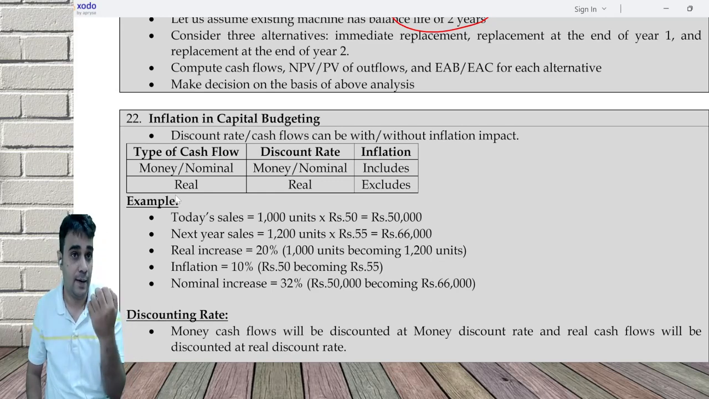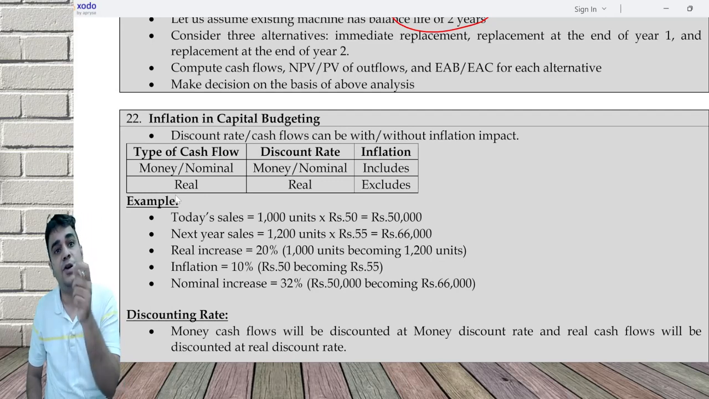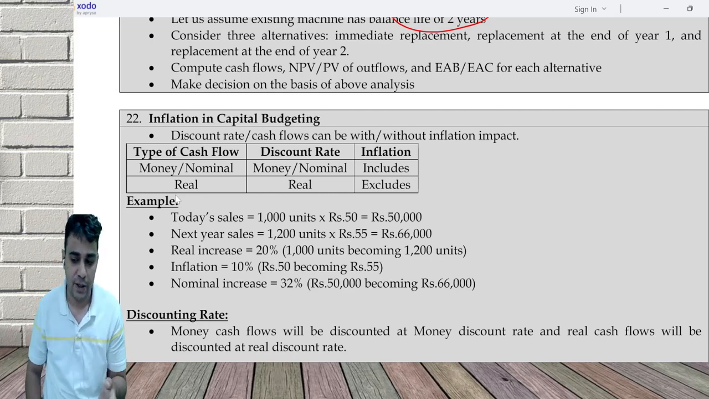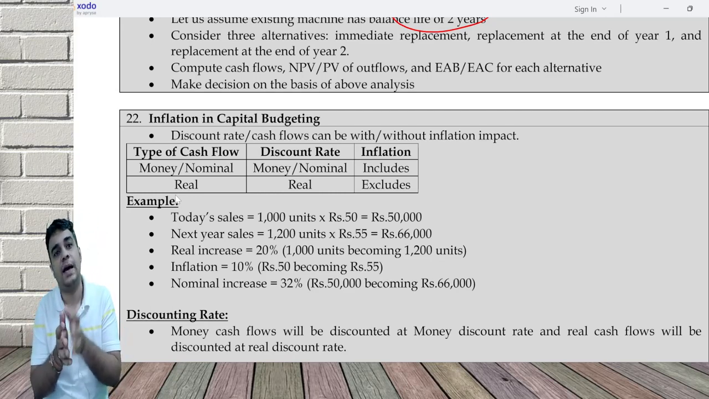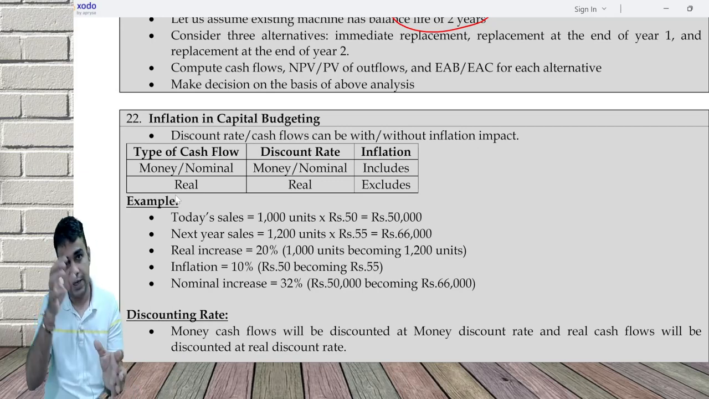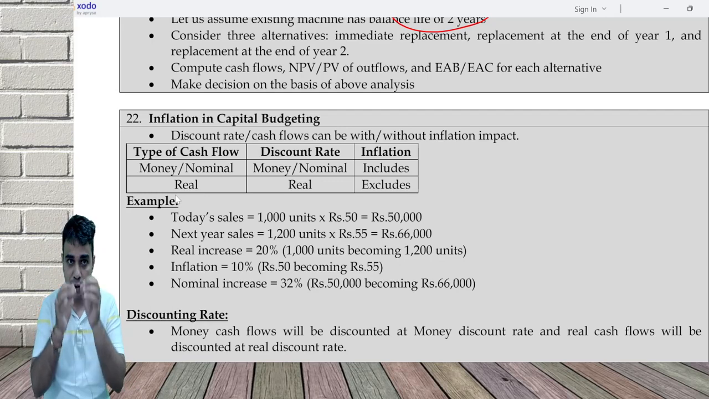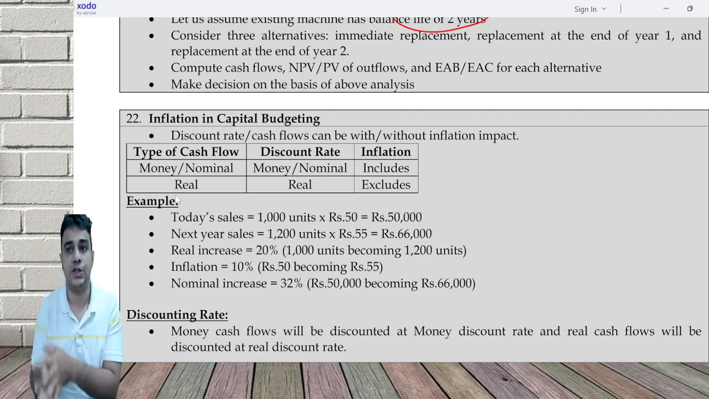Revenues today can be 1 lakh. Every year revenue will keep going up. One, because I increase price. Second, because of inflation. So my cash flows can be with inflation, or cash flows can be without inflation. If you have it with inflation, it is called nominal cash flow, or money cash flow.